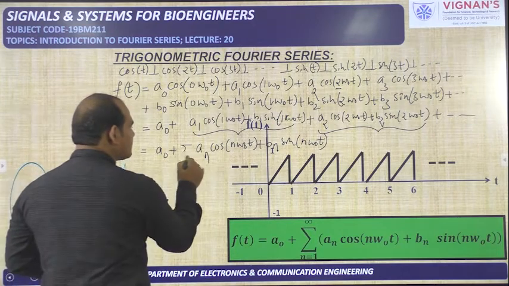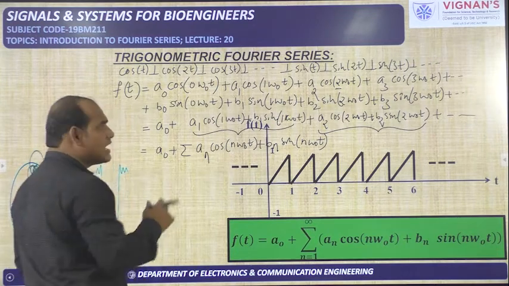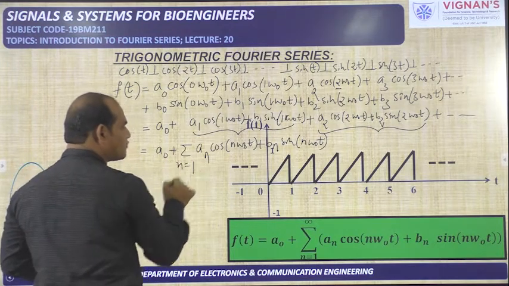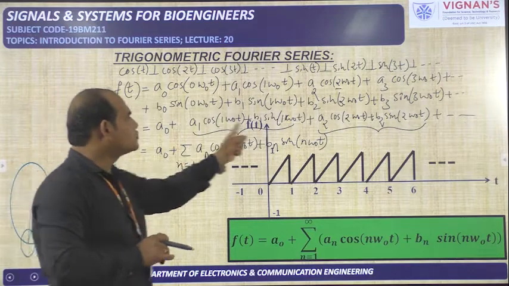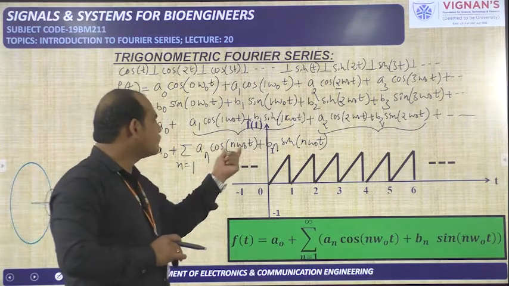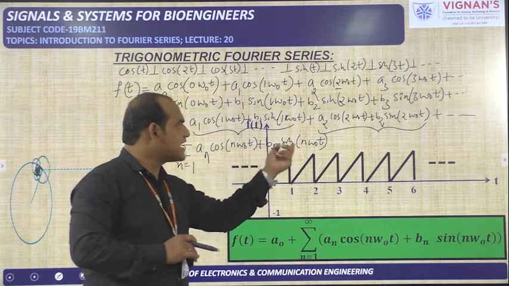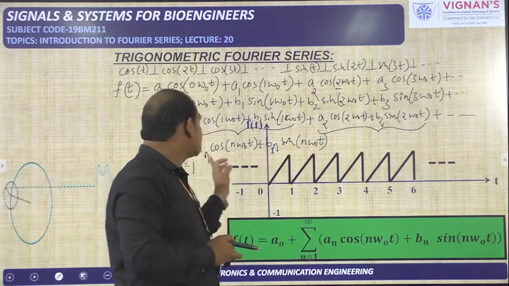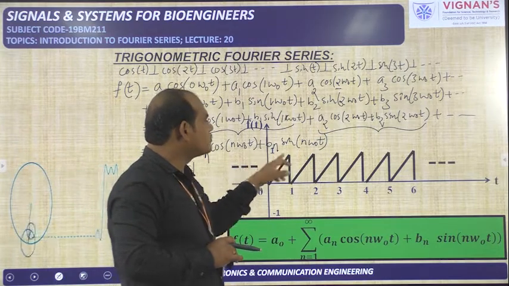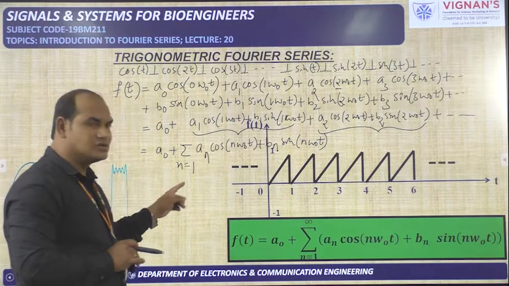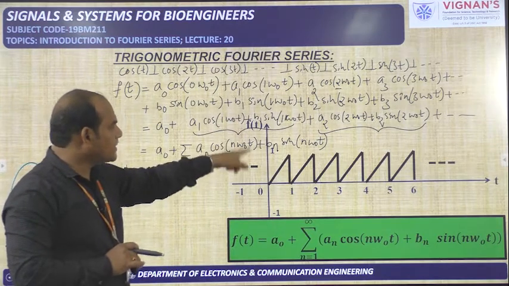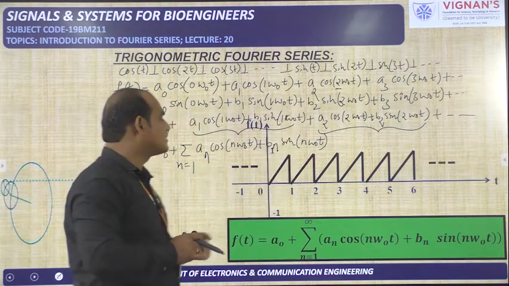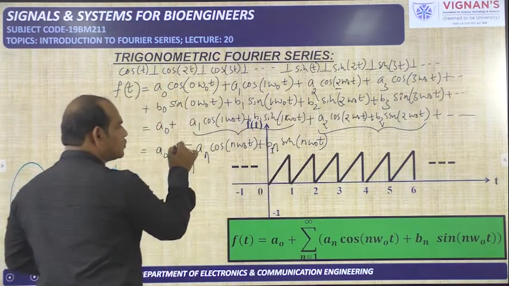Next, sigma, because all are plus terms only, all are added. That's why sigma n, we need to start from here, that means 1. If you take n equal to 1, these two terms will be covered: a1 cos 1 omega naught t plus b1 sin 1 omega naught t. If you take n equal to 2, a2 cos 2 omega naught t plus b2 sin 2 omega naught t. If you take n equal to 3, a3 cos 3 omega naught t plus b3 sin 3 omega naught t. Like that, so many terms, up to infinity. That's why sigma n is changing from 1 to infinity.